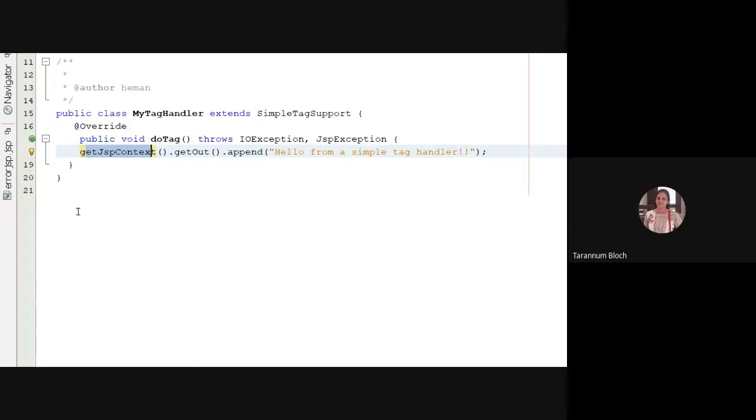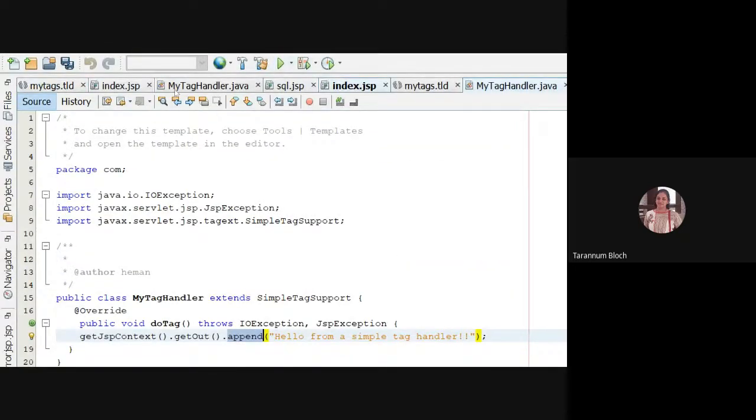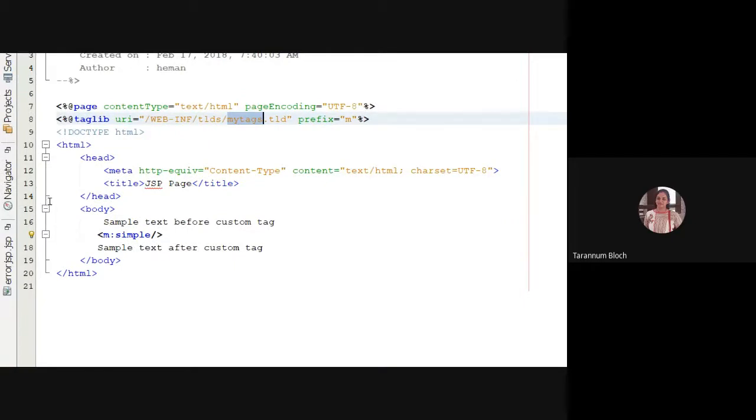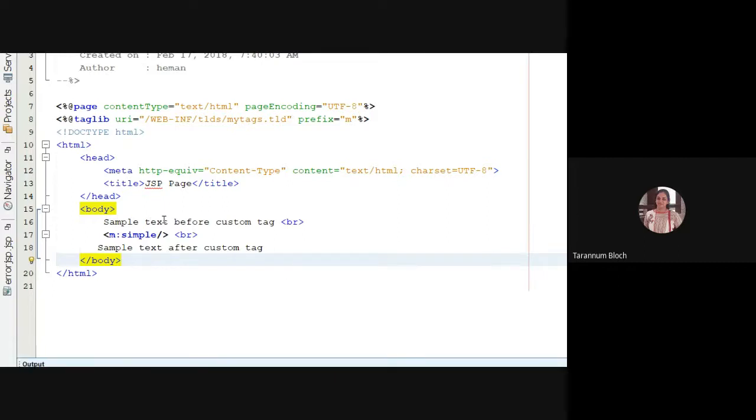So getJspContext will give you hold of that JSP page. getOut is the method to get the output stream. And now when you get the output stream of that index.jsp page, you are writing the append. We know that append is the method which will add the text after some message. So in index.jsp, if certain content is there, after that it will add the content of your tag. Clear?